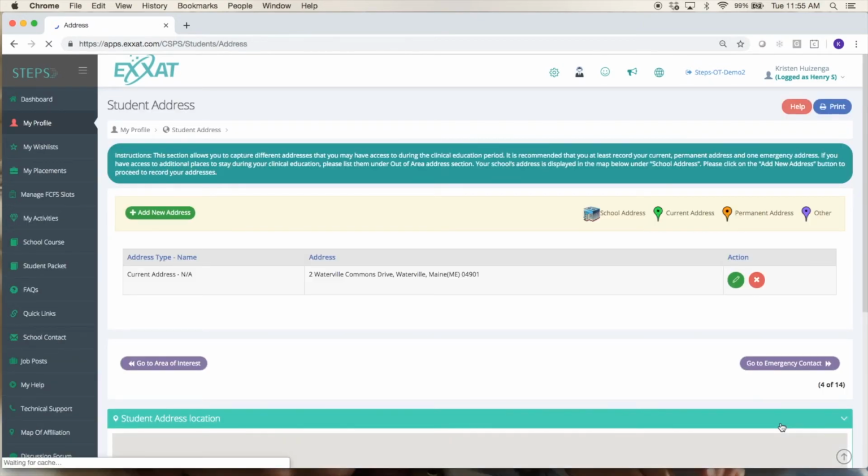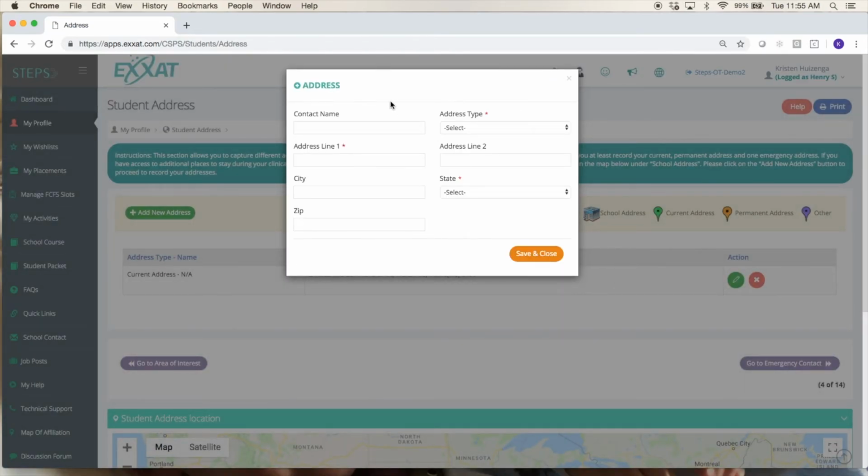Then we have a space for you to enter your address. You do have the ability to add multiple addresses in here. If you want to put a contact name for that address, for example, if your aunt lives somewhere and you could stay with her during fieldwork, you might put her in. And just select the type of address, if it's a current address, a permanent address, or a different address. And go ahead and add those in and then save. This is really helpful for you. You can search for sites, if your school has a wish list open, you can search for sites that are close to your addresses. Also, it's really helpful for your school when they're placing you for fieldwork.